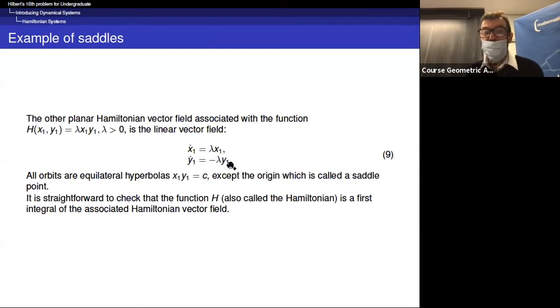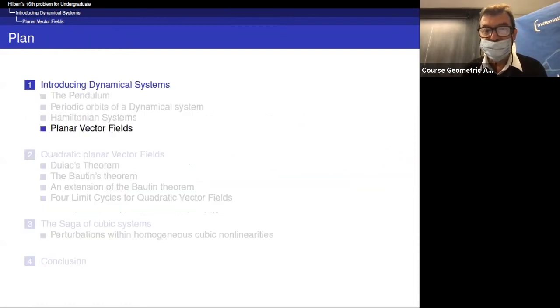So in fact, all orbits are equilateral hyperbolas x1 y1 = constant, except the origin, which is called a saddle point. And it is straightforward to check that this function h is the first integral associated to the Hamiltonian vector field.